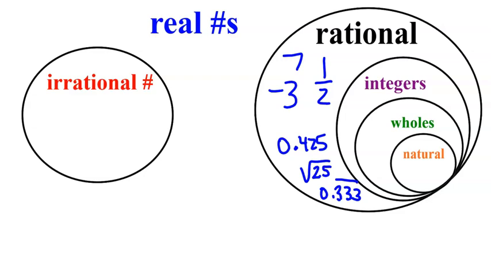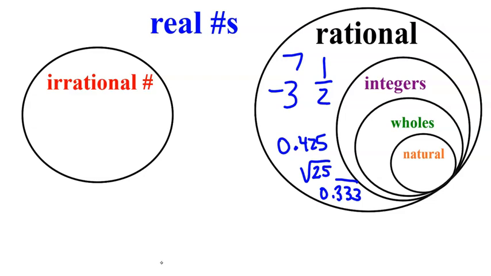Now, some of these rational numbers get invited to be in this very special group known as the integers. And the rule is simple. If you want to belong to the integer club, you cannot be a fraction or a decimal. That's it. Every other number is allowed, but you can't have any denominators and you can't have any decimal parts.